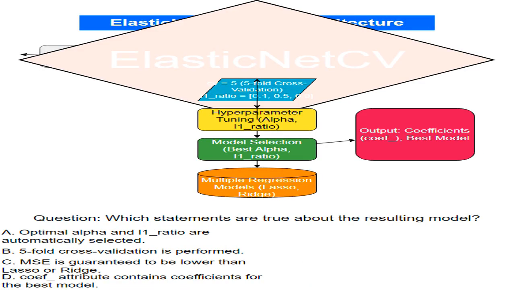This is the specific machine learning algorithm I'm using. ElasticNet combines lasso and ridge regression, using both L1 and L2 regularization. It's a powerful tool for finding the optimal balance between model simplicity and accuracy.